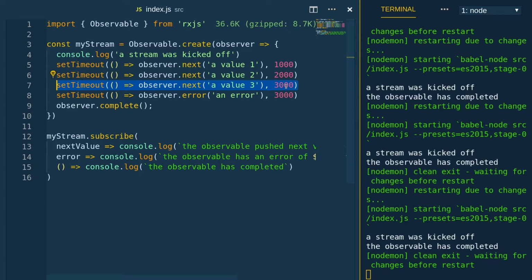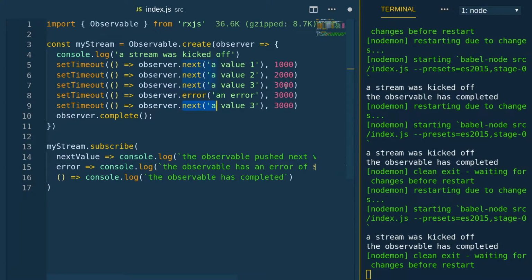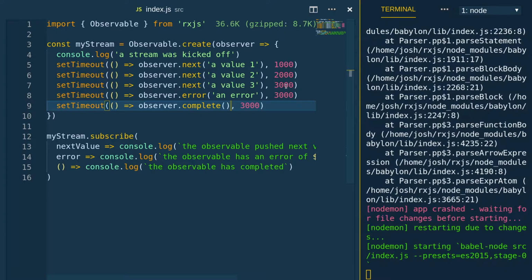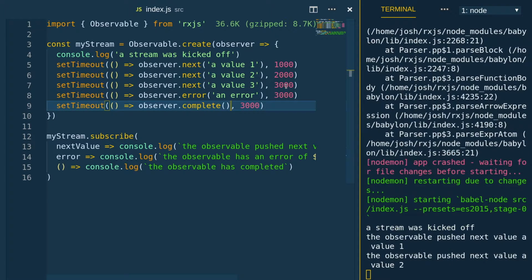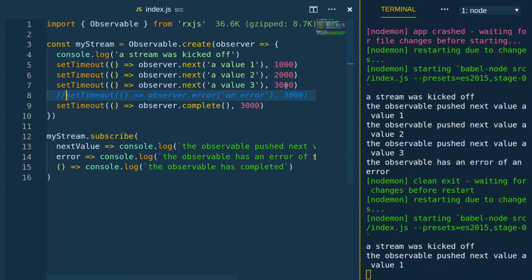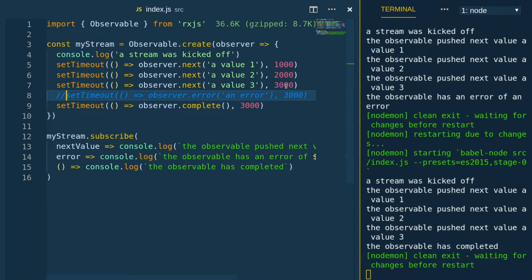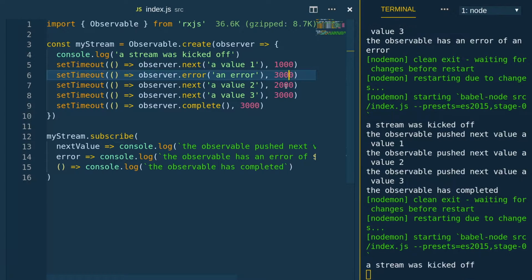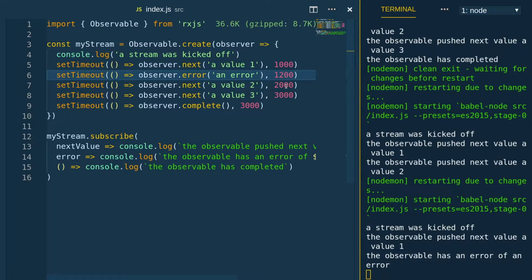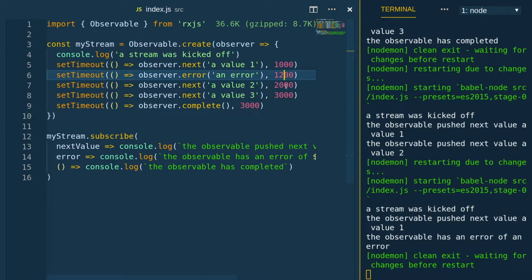None of these timeouts ever, well, they fire, but the observer.next has no effect because the stream, once again, has completed or terminated. If we wait for 3 seconds to observer.complete, it'll let the values through up to 3 seconds, and then it completes. If we comment out this error here, it should complete, and then you see the observable has completed. If we put an error after one value before the other, we don't get the subsequent values. The observable errored out and no more values come in. Likewise with completing, no more values will come in.